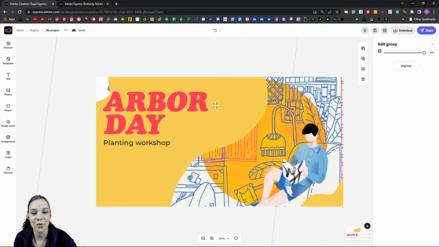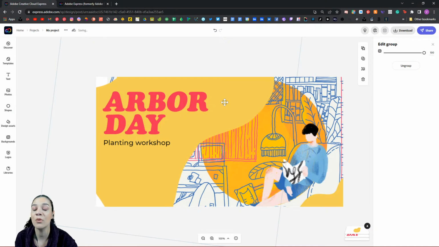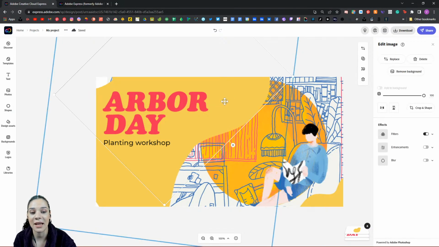That is because it's in a group, and if I click out and then tap onto it, it'll select the entire group, but I can still move around individual assets and shapes if I like, as long as I make sure I'm clicking it individually. I can switch between everything within that group still. So if you move too much, double check to make sure that you're selecting that specific asset and not the entire group.